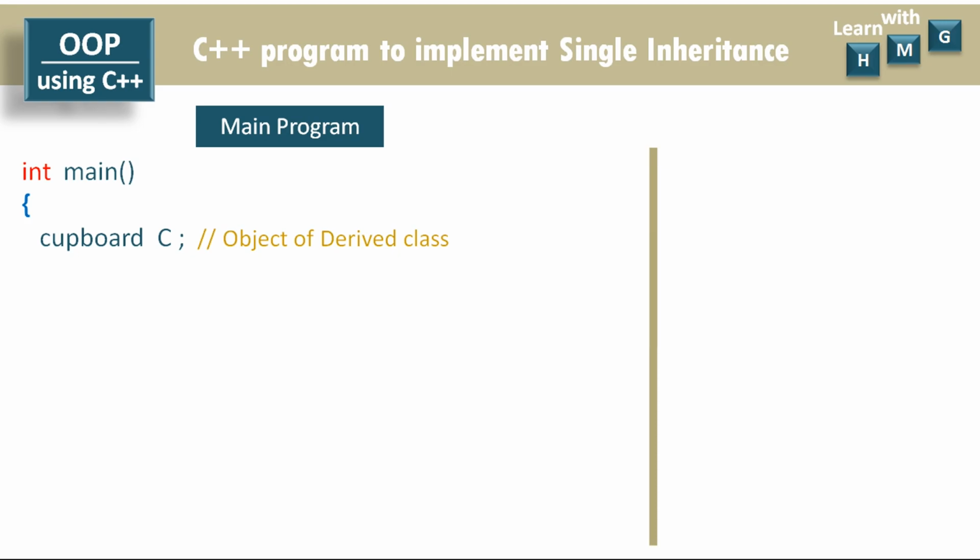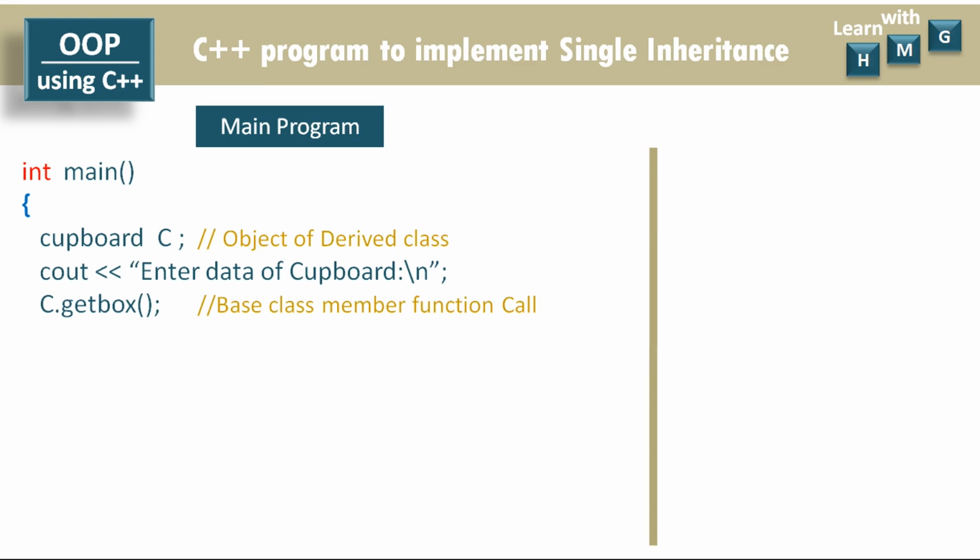Now ask the user to enter the data of the cupboard by displaying this message. The first function call is c.getBox. So now the object C is calling the member function of the base class. getBox is the member function of the base class. So here this function will accept the length, width and height of the box from the user.